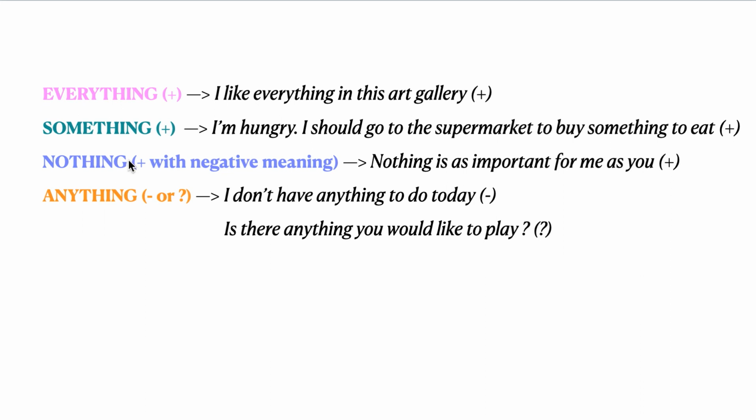Nothing. Also an affirmative sentence. Nothing is as important for me as you. Nada es tan importante para mí como tú. Okay? This is affirmative. Anything for negative and questions. I don't have anything to do today. No tengo nada, no tengo ninguna cosa para hacer hoy. Is there anything you would like to play? ¿Hay algo que querrías jugar? Okay?